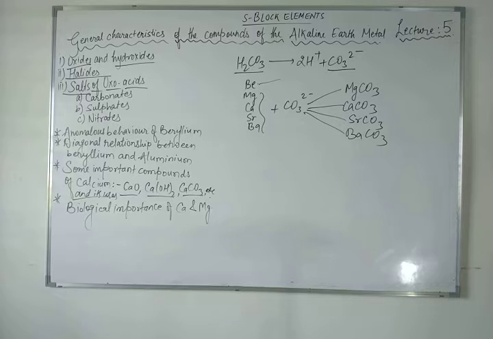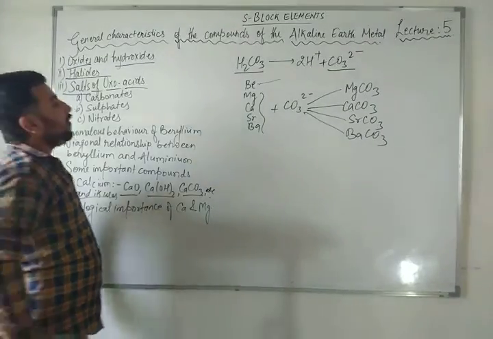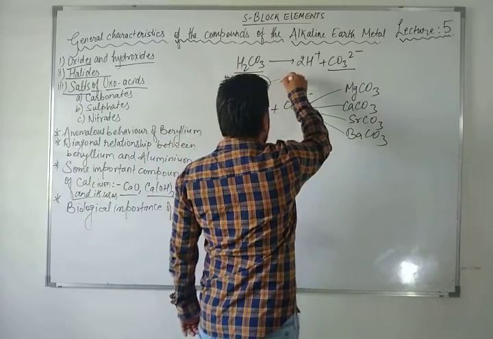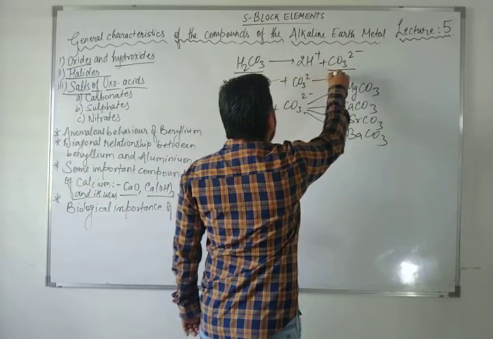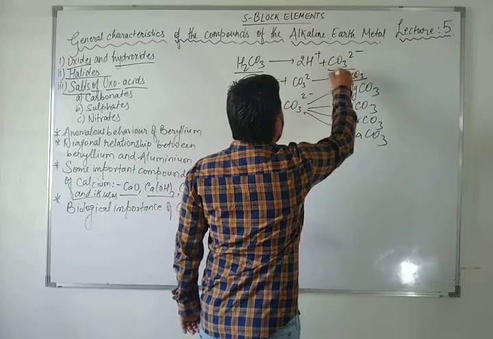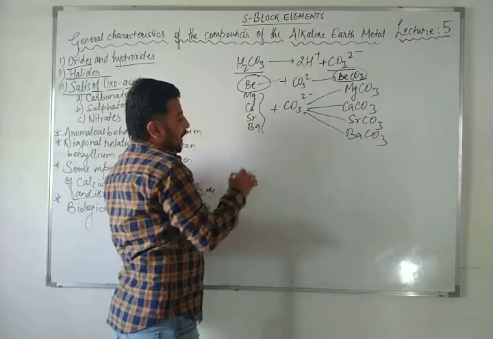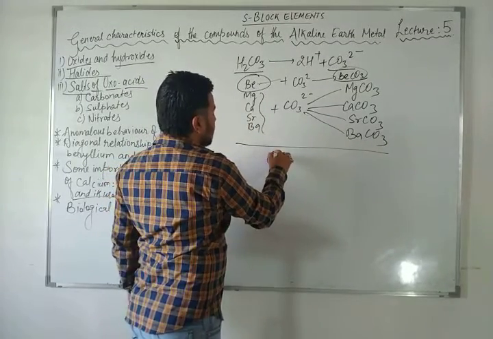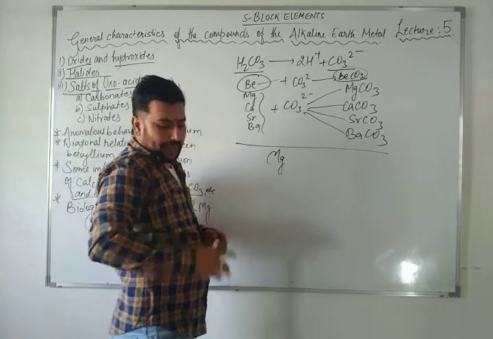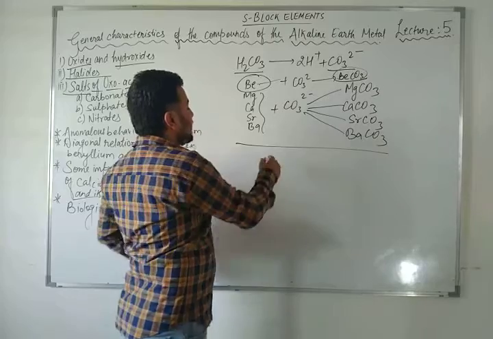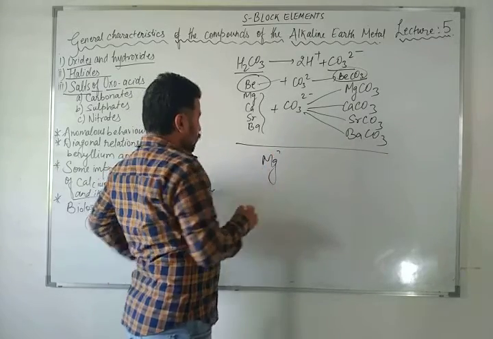So thermal stability will increase with increase in cationic size. Here it will give you beryllium carbonate, but the thermal stability, as I have informed you, increases as the cationic size of M2 plus increases. Why am I writing Mg?